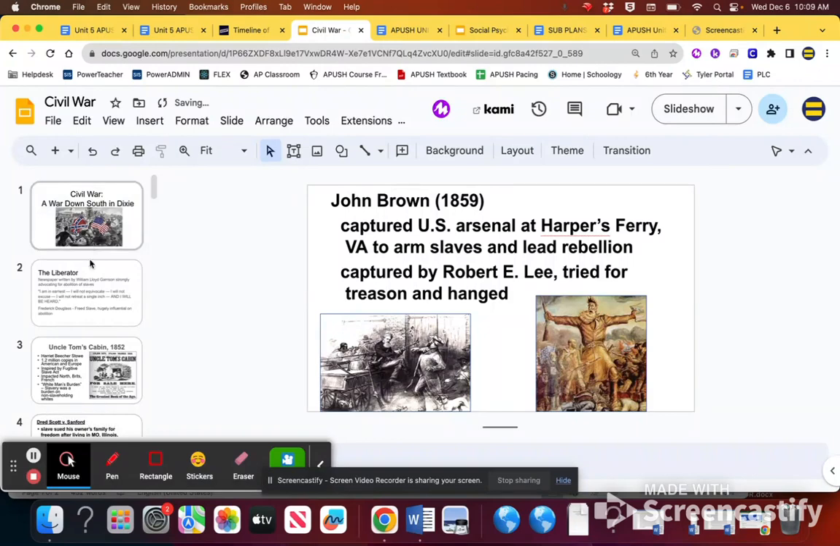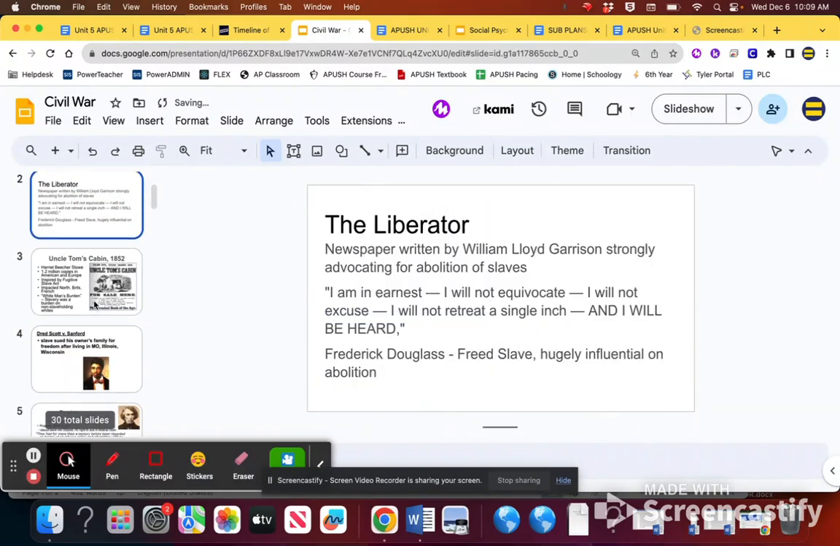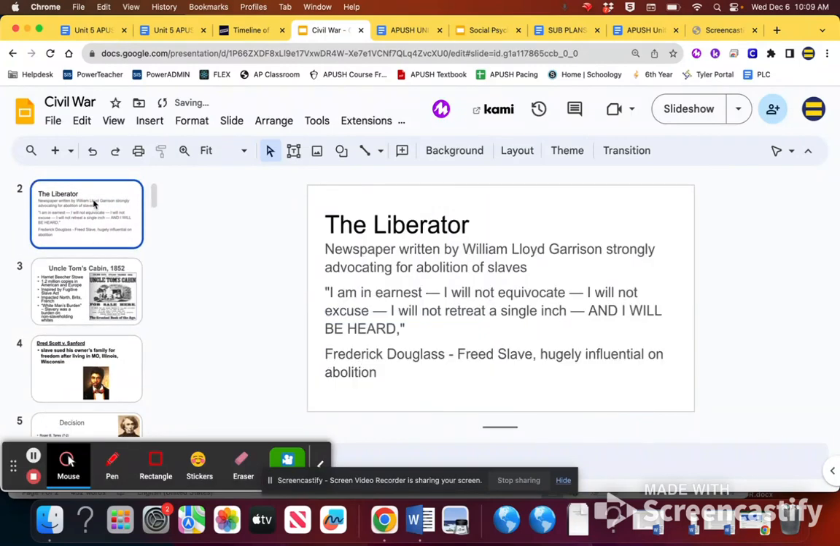We also in class went through the different lead up to the Civil War and really showed you how slavery became more of a moral issue.